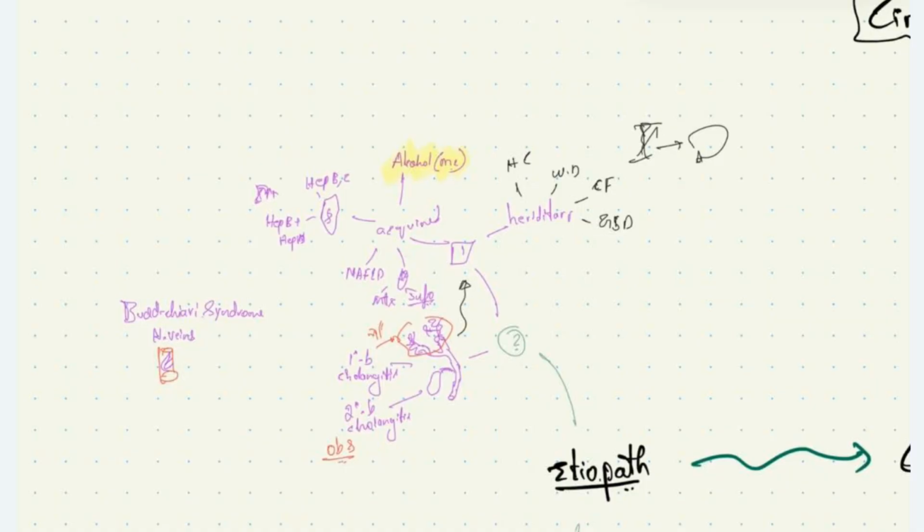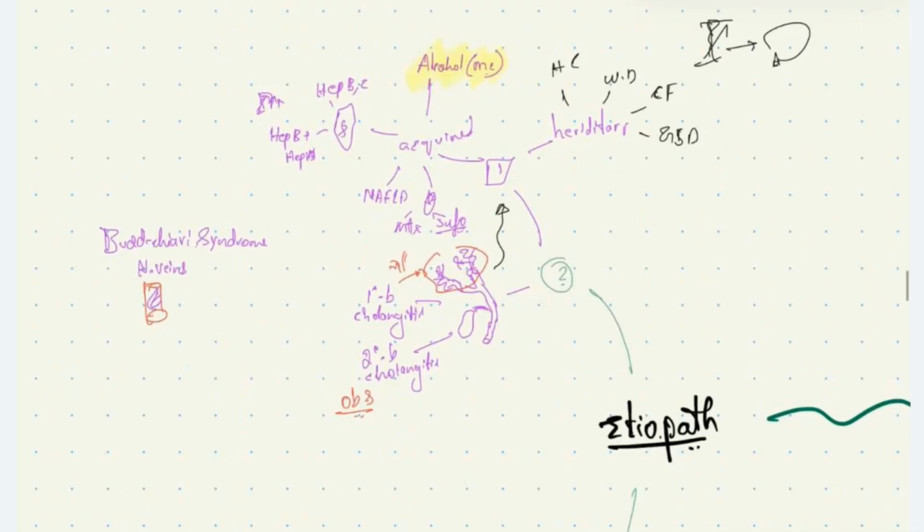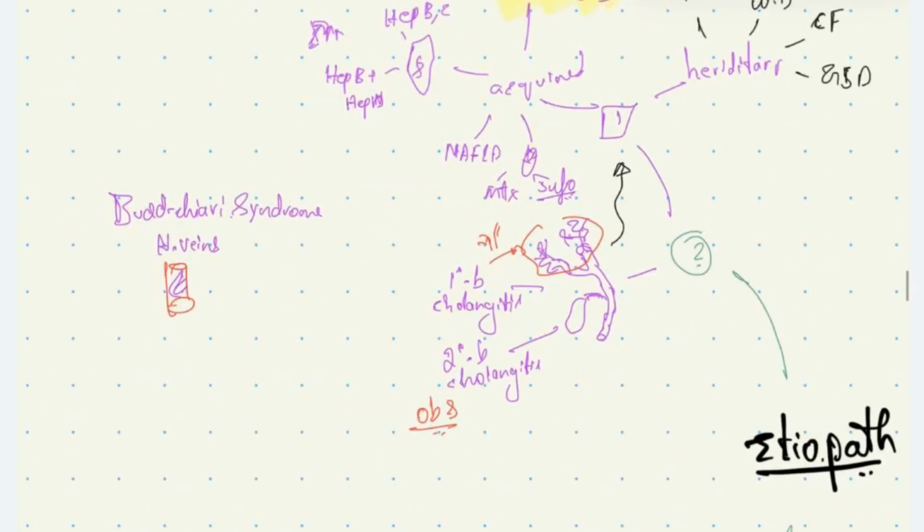Under biliary system involvement, we have primary biliary cholangitis and secondary biliary cholangitis. Primary biliary cholangitis is a condition where there is an autoimmune attack on the intrahepatic biliary ducts, causing obstructive jaundice, secondary damage to the hepatocytes, and cirrhosis.